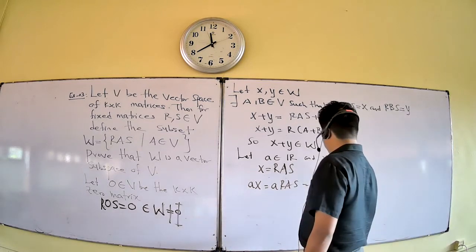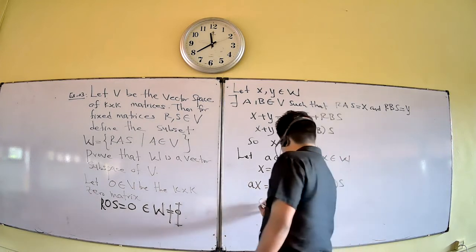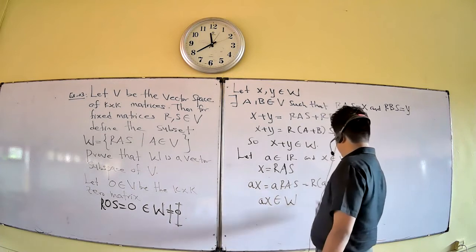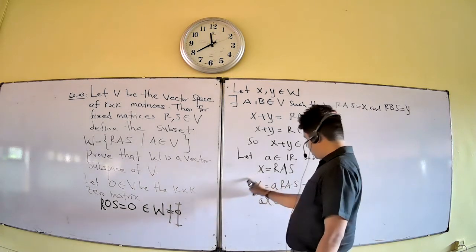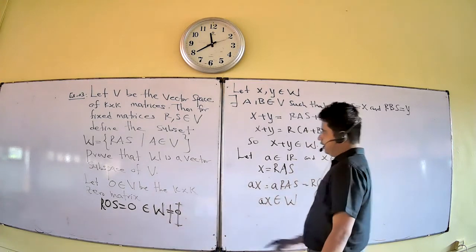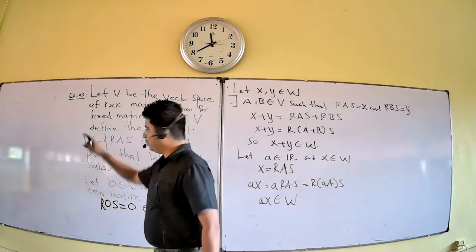This means aX belongs to W, because this matrix is of this form, satisfying this form. Therefore, the element belongs to W.